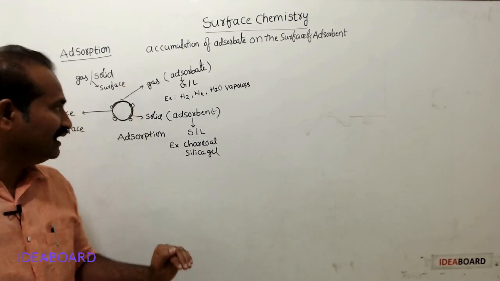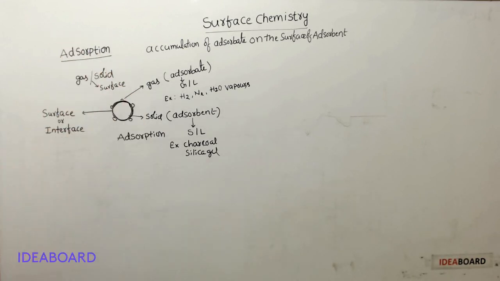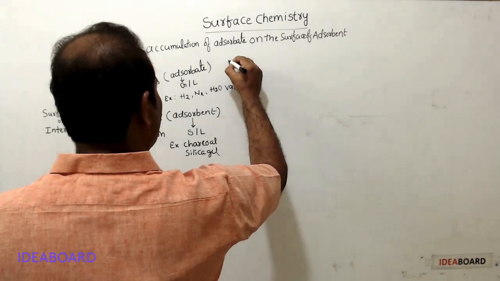Now we will see one more term which is quite opposite to adsorption. That is desorption.